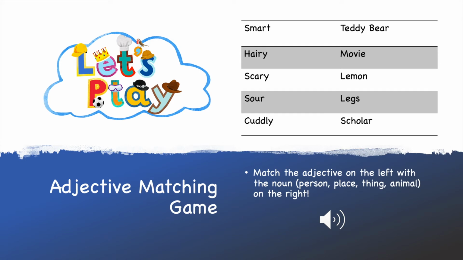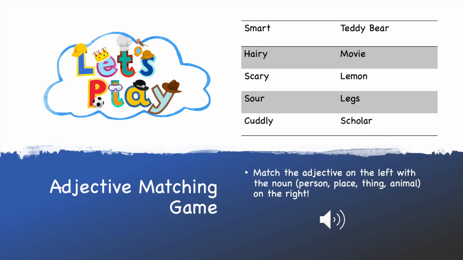All right, it's time for another matching game. What you're going to do is you're going to match the adjective on the left with the noun on the right. Now, just a reminder, nouns are people, places, things, or animals. So let's read all the adjectives we have on the left.